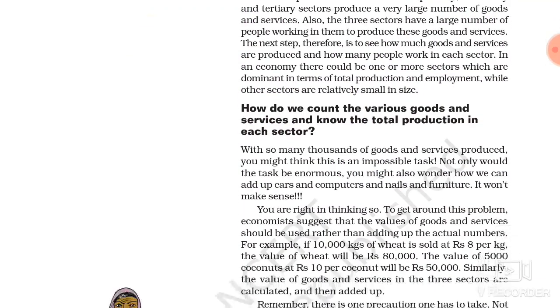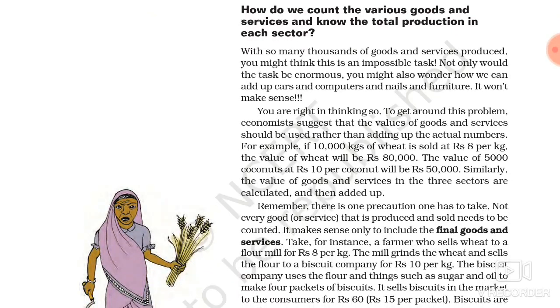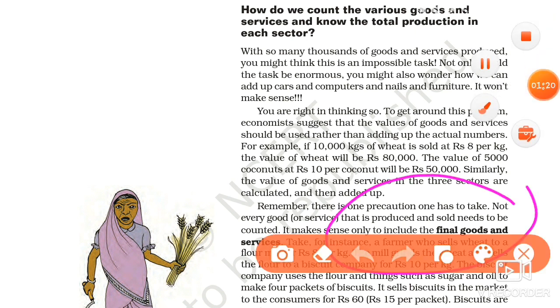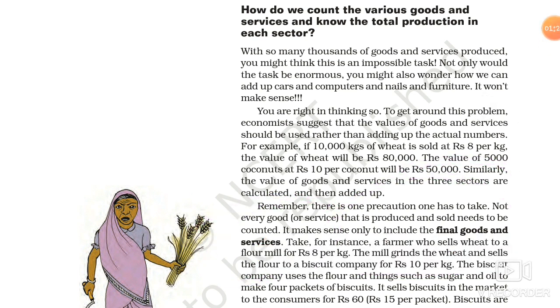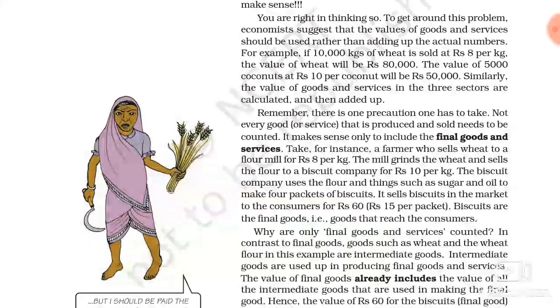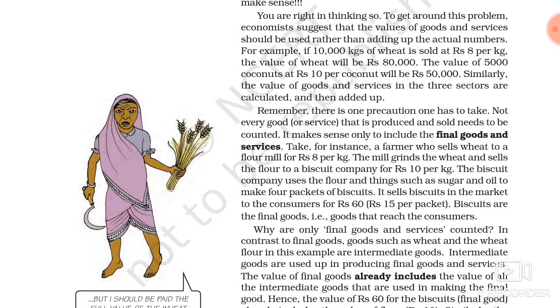So here, see, before going to know the total production of each sector, first we have to understand what are final goods and services. Final goods and services means those goods that are ready to use, which do not go to further production.